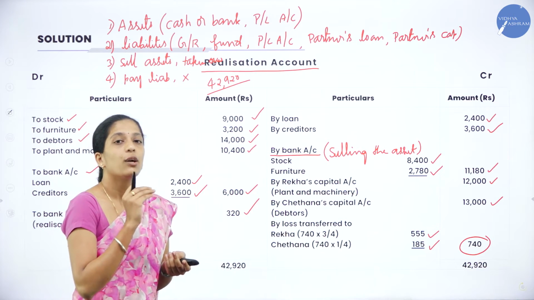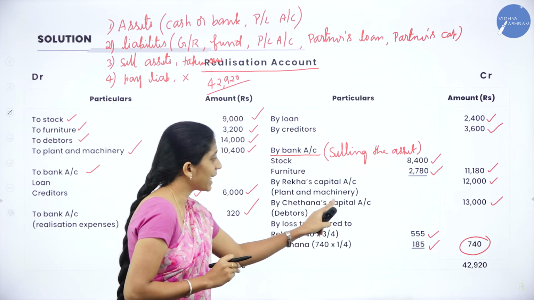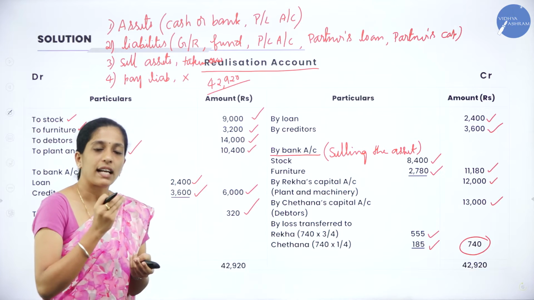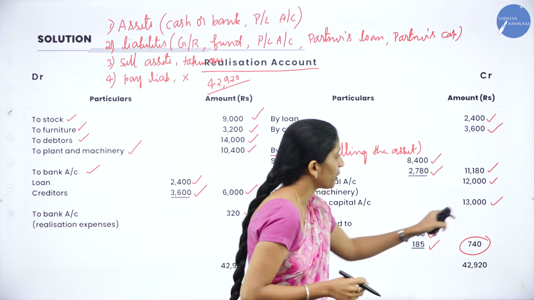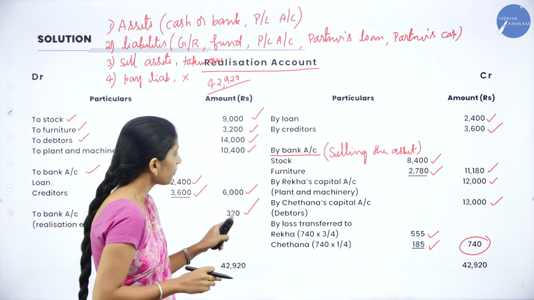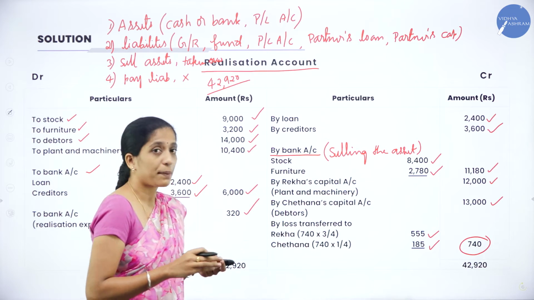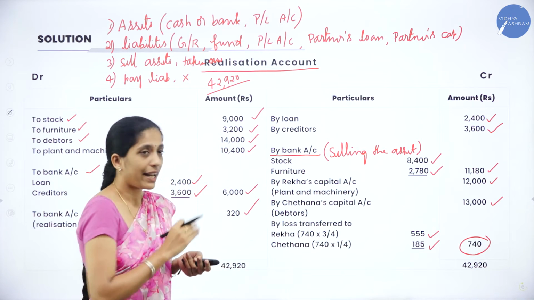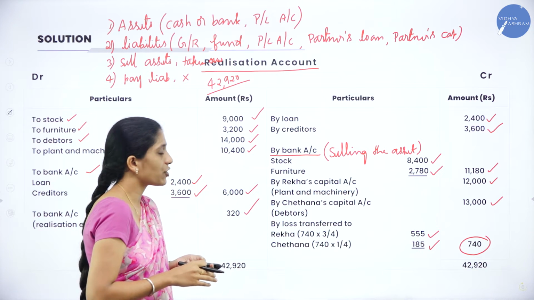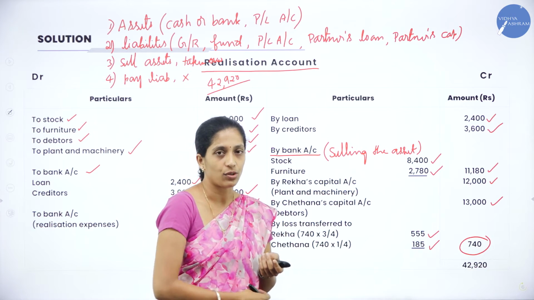We'll record it as to realization account. So by Rekha's capital account as well as by Chetana's capital account, you can write it individually to realization account. In Rekha's column you can write it as 12,000, as well as in Chetana's column you can write it as to realization account 13,000.